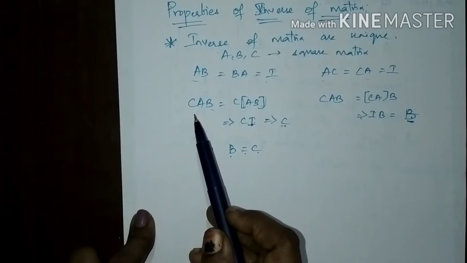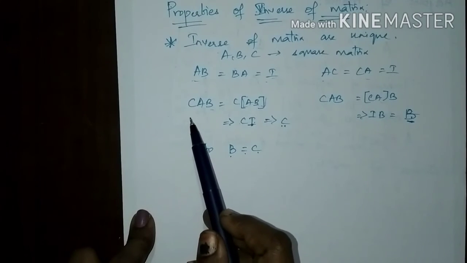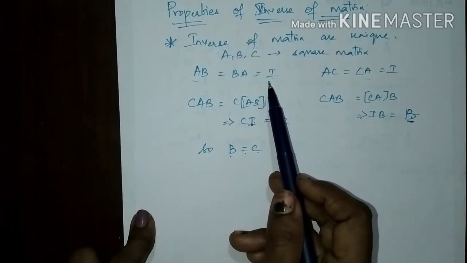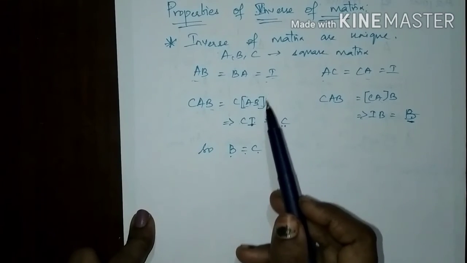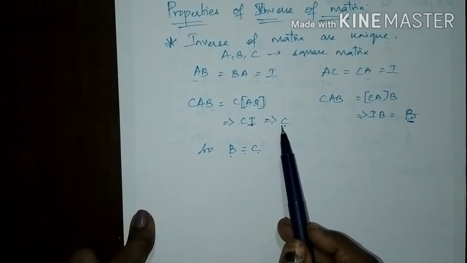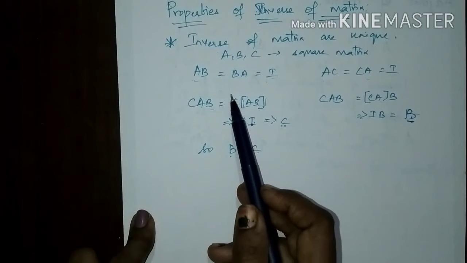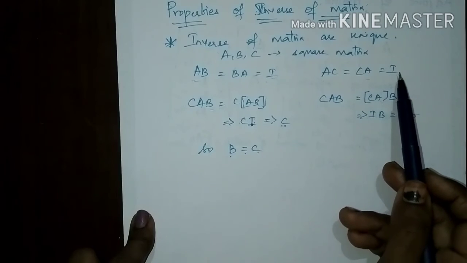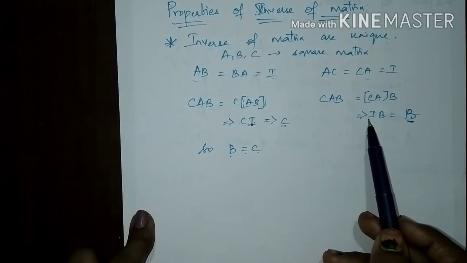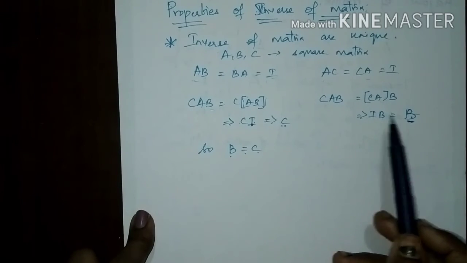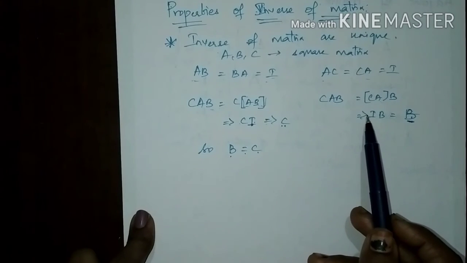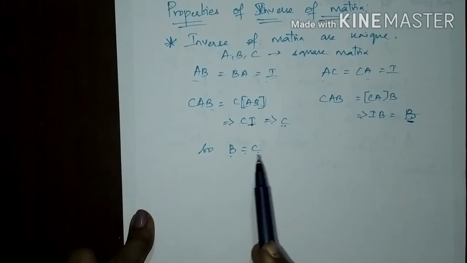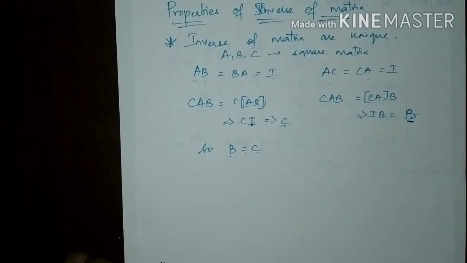So if you take the product of those three matrices by combining this AB, we already have given that AB would be equal to the identity matrix, so we'll get the matrix C. Similarly, if you separate the AC matrix here, or CA matrix here, that can also be substituted with the identity matrix and we'll get the matrix B. From these two conditions, we can prove that the B matrix would be equal to the C matrix. So the inverse of a matrix is unique.